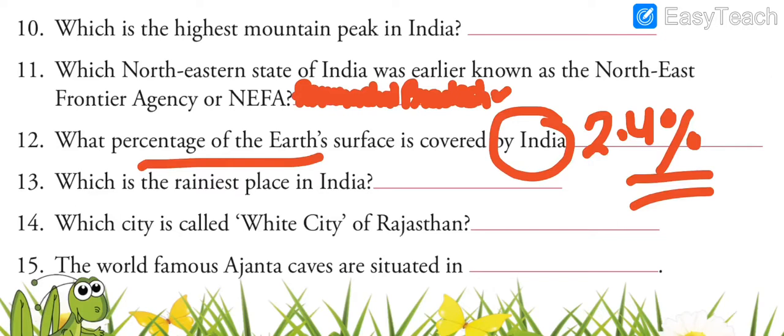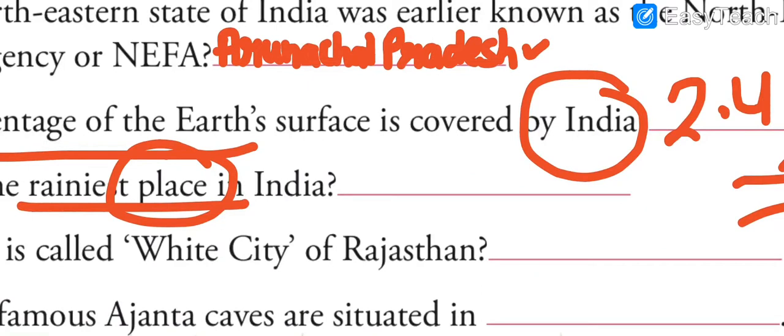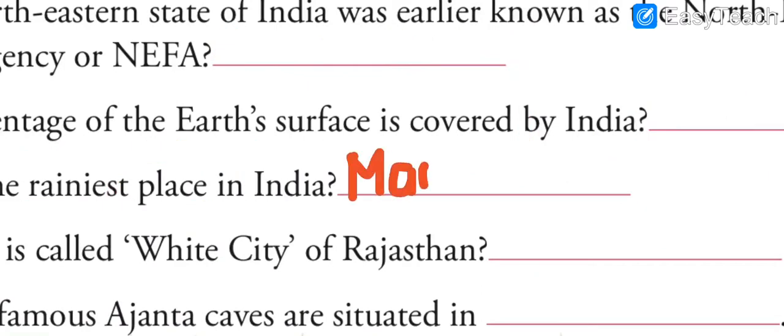Which is the rainiest place in India? Here they are talking about the place. Earlier we talked about the state. The state was Meghalaya. Remember, abode of the clouds, when I told you that Megha in Hindi means clouds. So, abode of the clouds, Meghalaya, very heavy rainfall, since wherever the clouds are, obviously it is connected to the rainfall. Now, they are talking about the particular place in Meghalaya where we receive the highest rainfall, and that place is Mo.